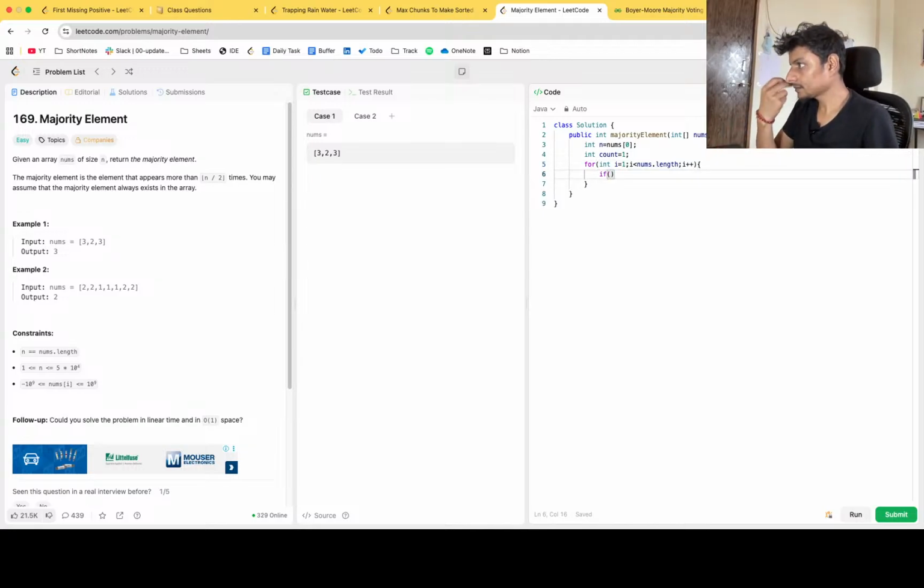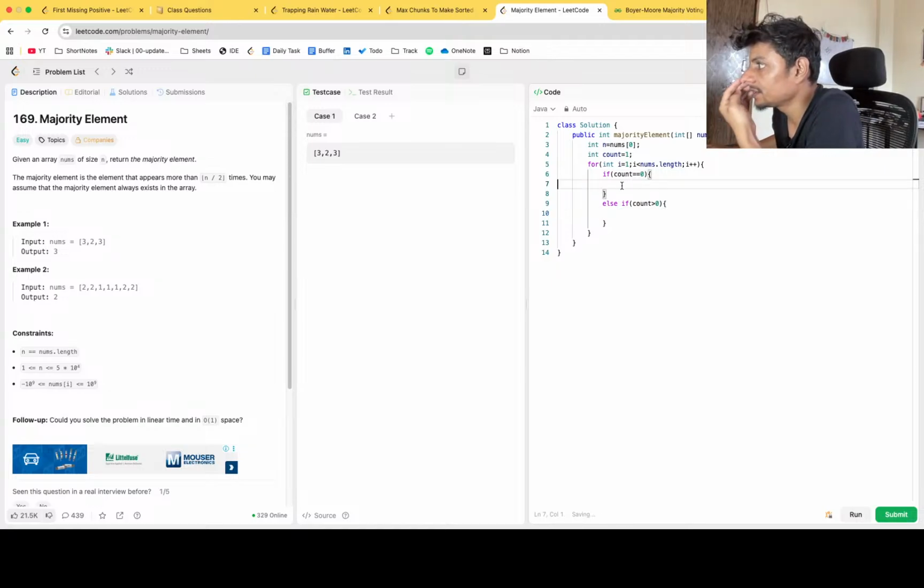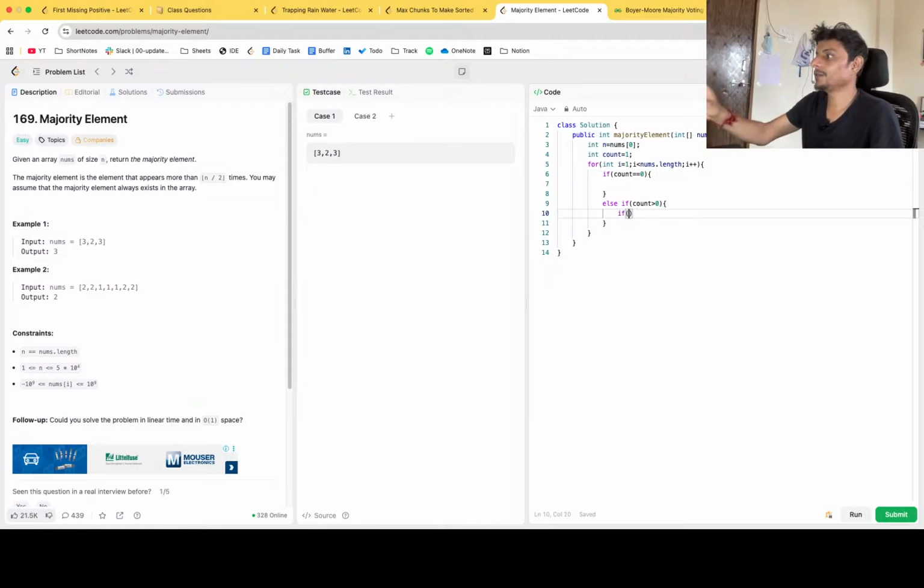If count is equal to 0, this is one case, and else if count is greater than 0. So if count is 0, we need to reset everything, and if count is greater than 0, then we can continue and check if nums of i equals n, then we'll increase our count.